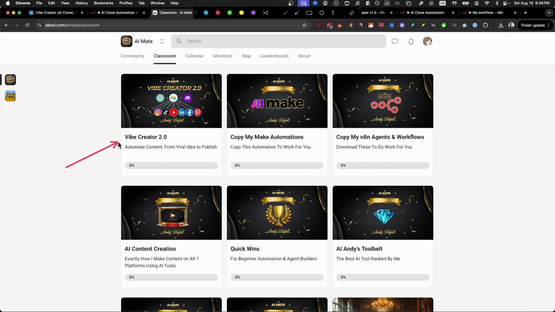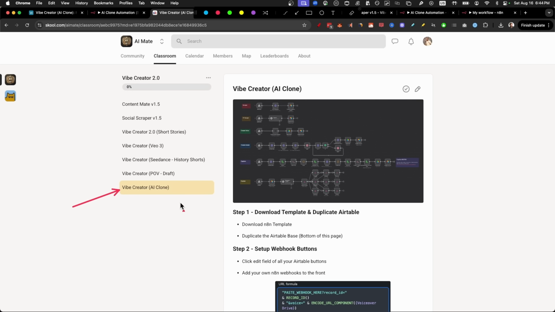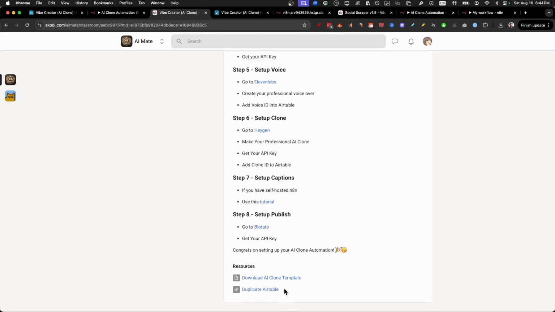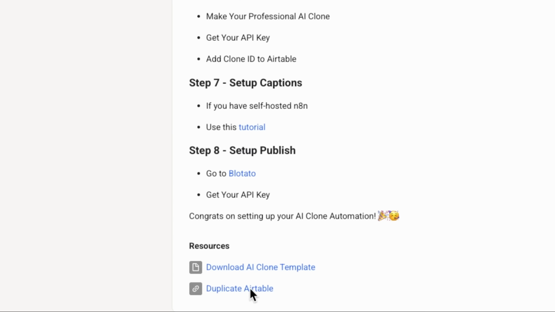Once you're on the inside, just click on the Classroom Vibe Creator 2.0, click on the Vibe Creator AI clone, and all the way at the bottom, you'll find Download AI Clone Template and Duplicate Airtable.